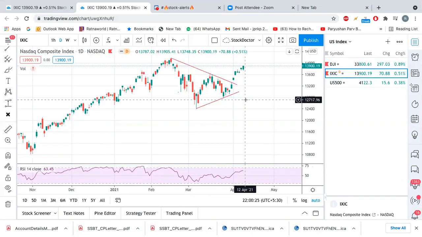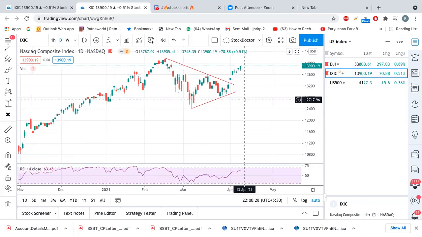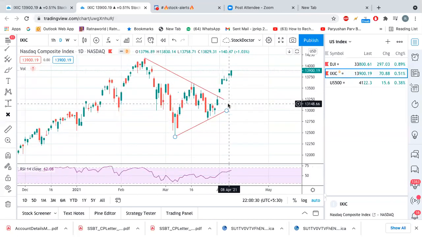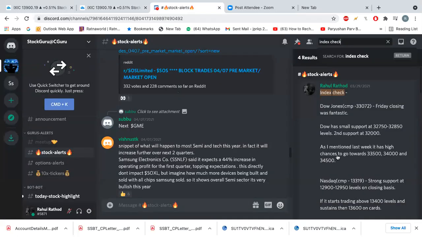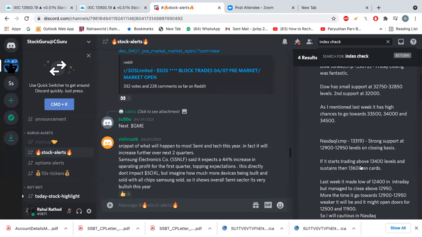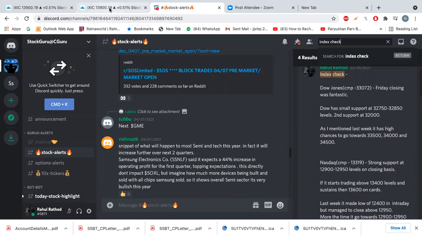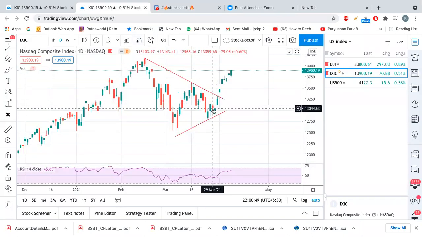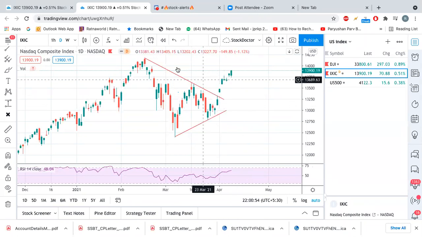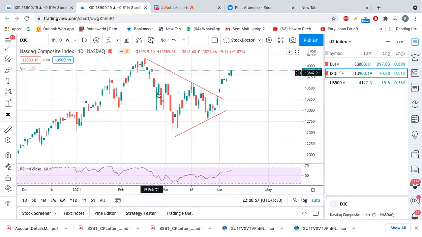For the Nasdaq, if you see here, I already drew this a few days back. Here also for the Nasdaq, we mentioned that if it starts trading above 13,000, 13,400 levels and sustains, then 13,600 is on the cards. This was on 3/29. So 3/29 is here, right? We did the analysis over here. But if you see here, this is kind of a W pattern. It has started to evolve.